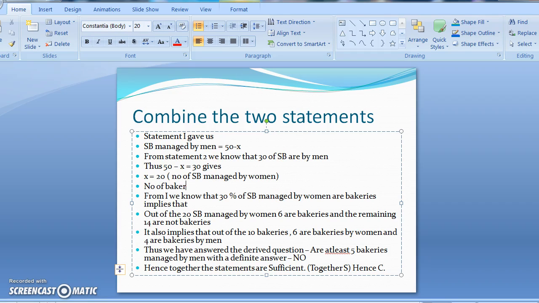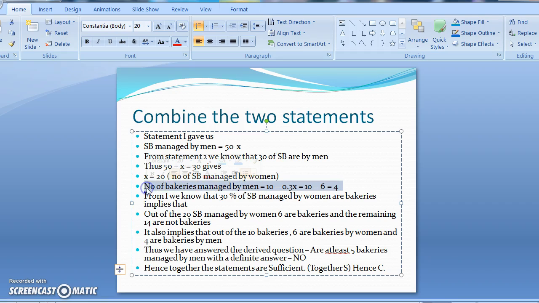Number of bakeries managed by men equal to 10 minus 0.3x. If I put x equal to 20 here, then I get 10 minus 0.3 into 20, which becomes 6, and therefore we get 4 as the answer.